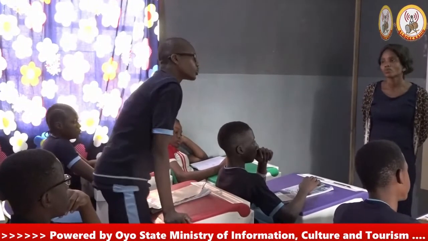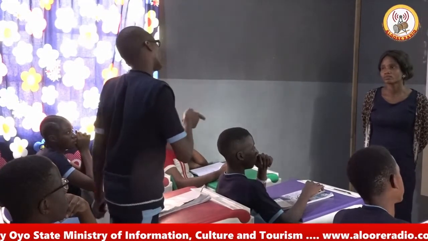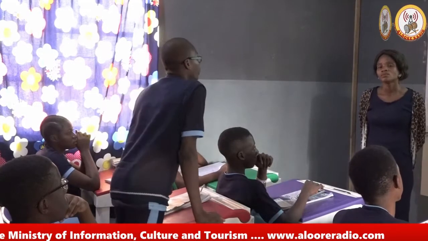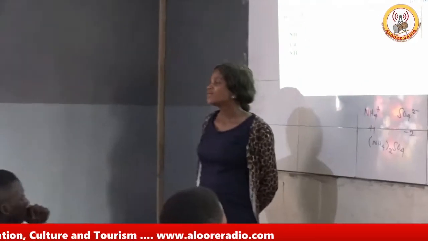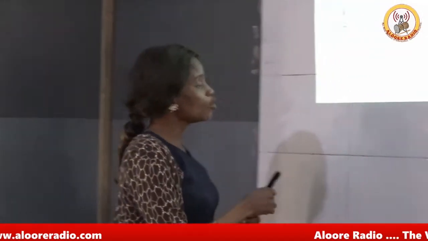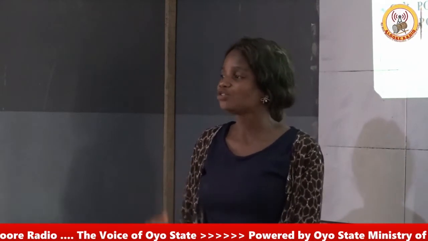Why do some of them say copper and iron with numbers, when copper and iron are like 2? Thank you. Now there is a universal system, I call it IUPAC nomenclature. IUPAC stands for International Union of Pure and Applied Chemistry, and there is a system of naming that is universally acceptable by IUPAC. You don't just start with copper hydroxide 2.